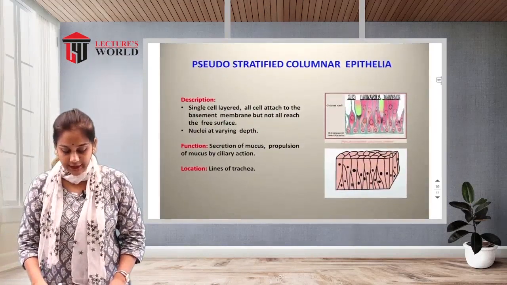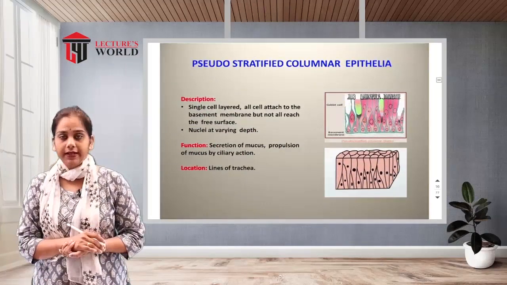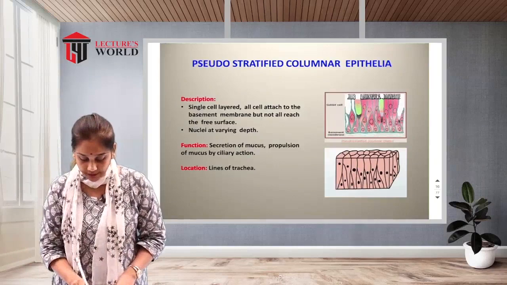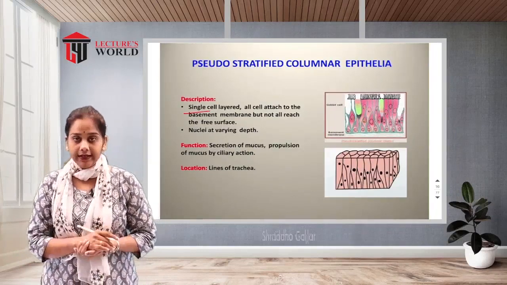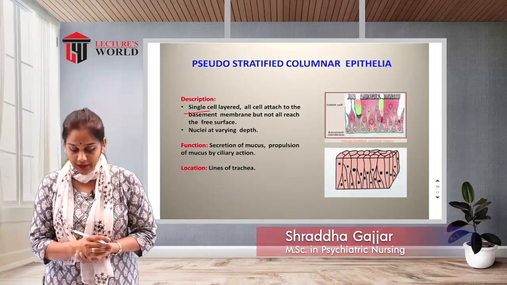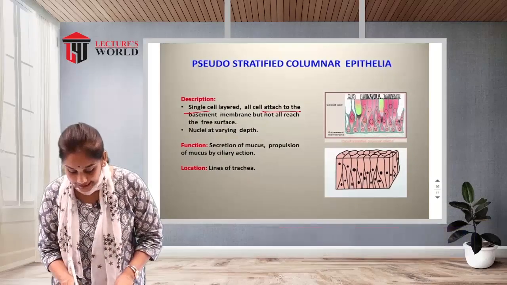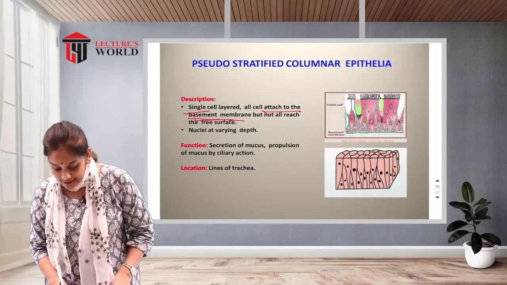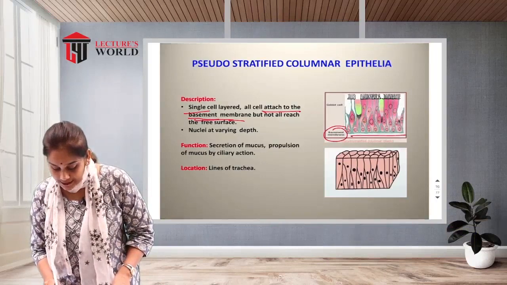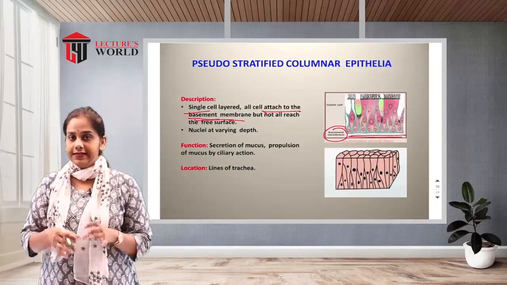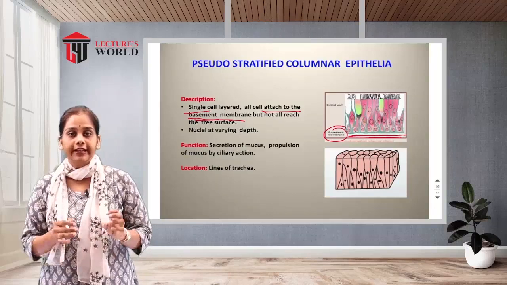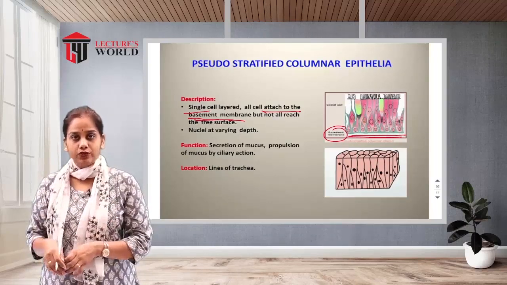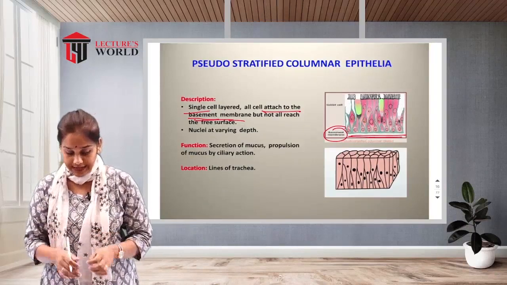Now the next type is pseudo stratified columnar epithelia. Let us see the introduction. There is a single cell layer. All cells are attached to the basement membrane. Here, see, this is the basement membrane. In this type of tissue, the cells are attached to the basement membrane at the base.